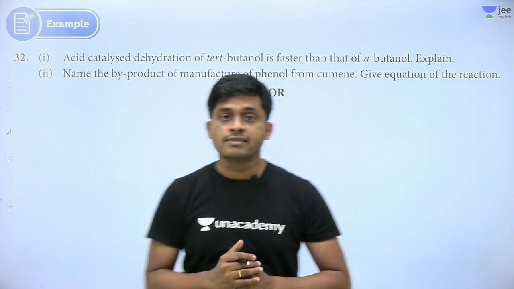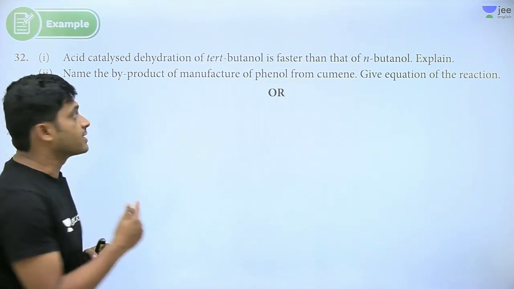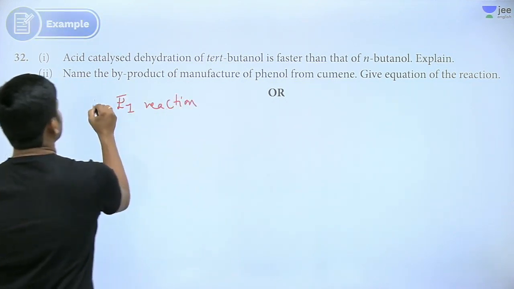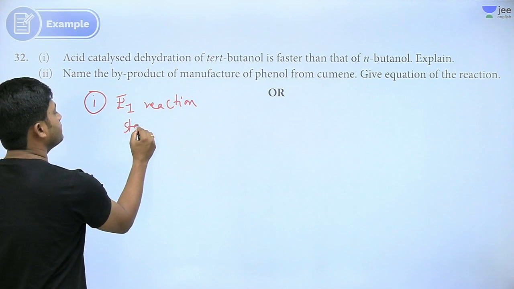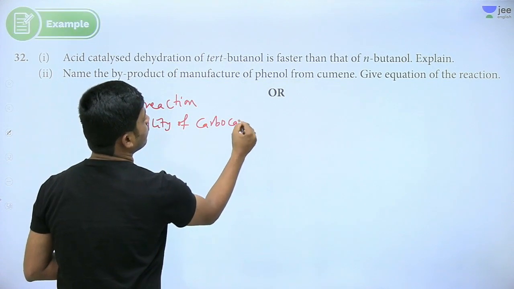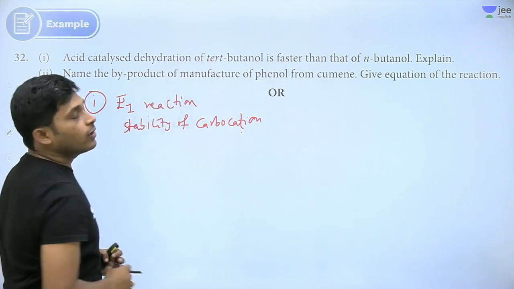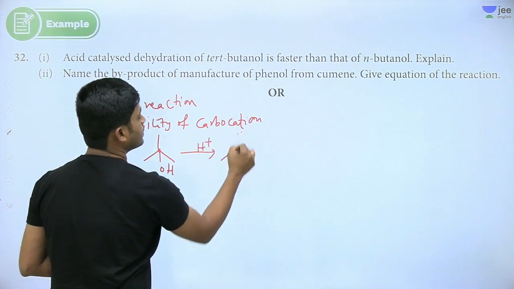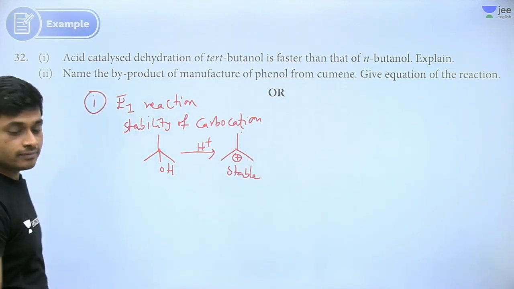Next question. Acid catalyzed dehydration of tertiary butanol is faster than N-butanol. So what type of reaction is it? It is an E1 reaction. So stability depends on stability of the carbocation. Stability of carbocation is more with tertiary. Yes or no? If it is tertiary butanol, with H plus, it forms a stable carbocation. That's why it is more reactive.